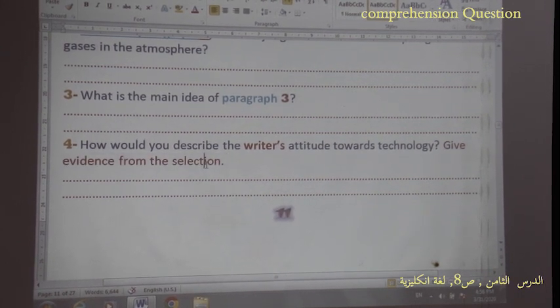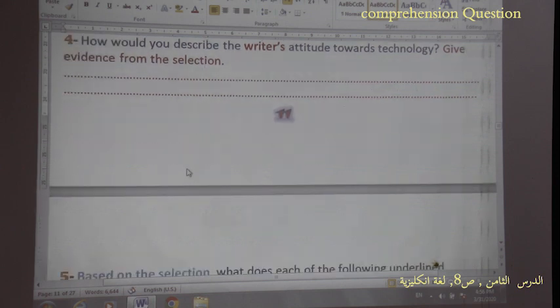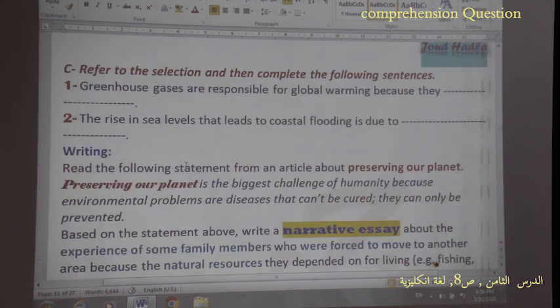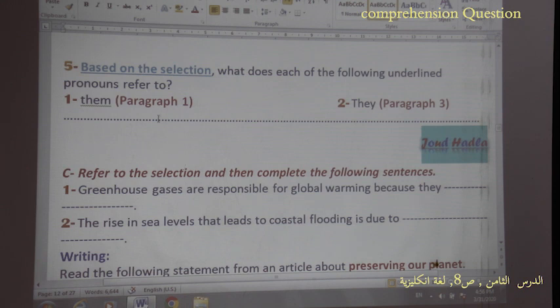Now you consider the writer's attitude, for example, negative. Why? Ask yourself this question. Why? So try to illustrate. Now, the fifth question is always repeated. So in all final exams, you will be asked this question.